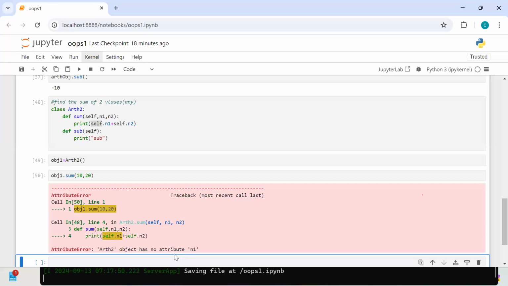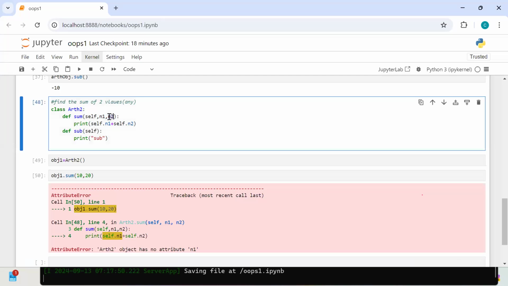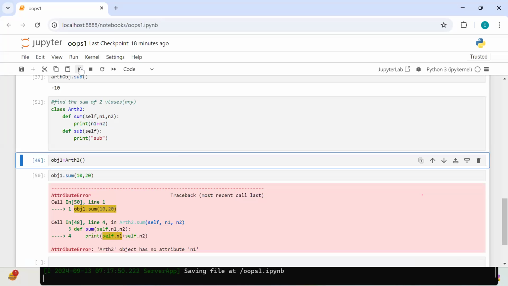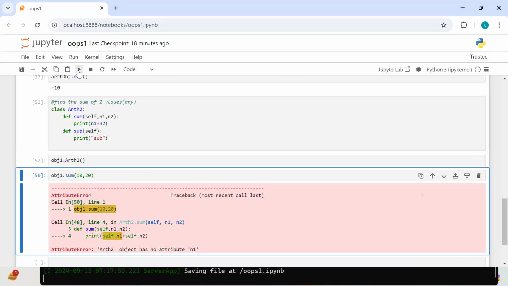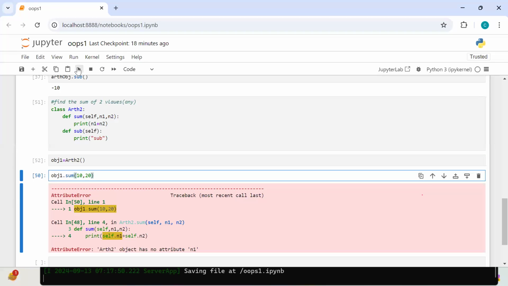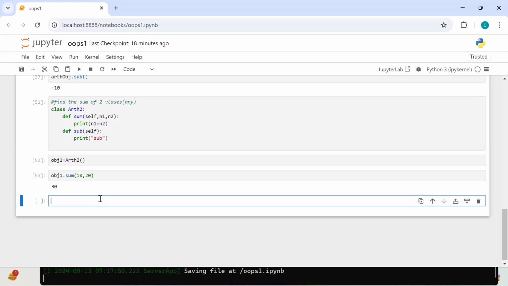Okay, then what change is required? These are not class members. That's the simple reason. If it is not a class member, there is no need to call it using a class object. Class members we can access using an object. If it is not a class member, why do I need to use an object? Can I remove that? Now if you come to this, you can see the output.